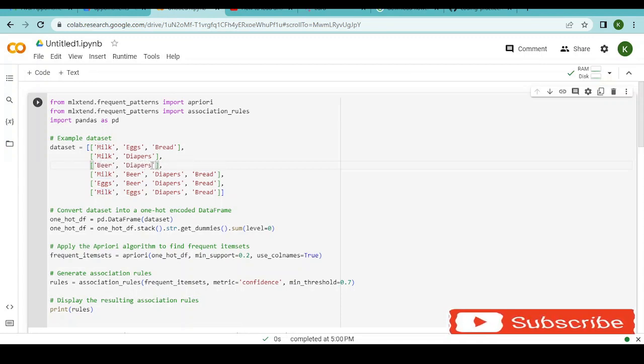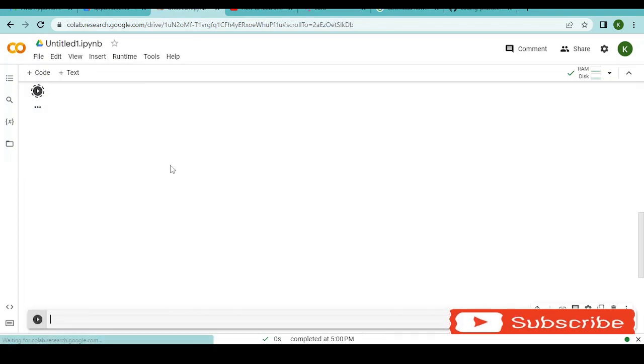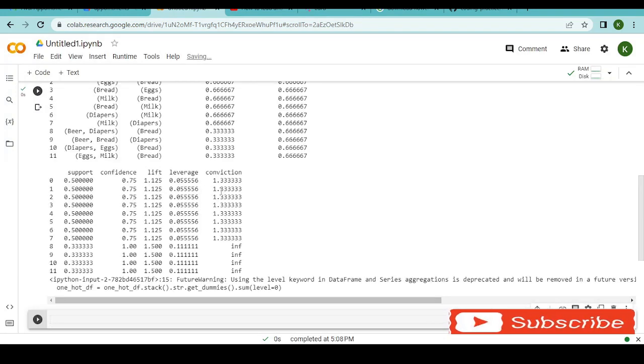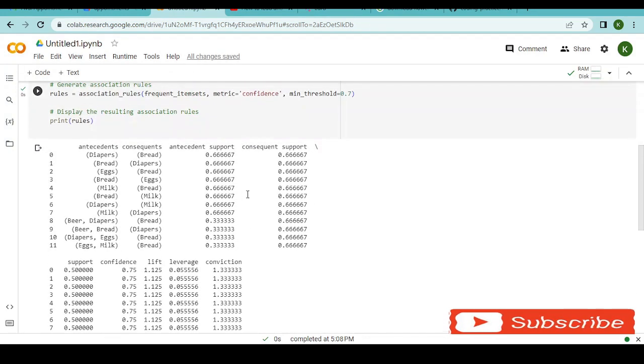And now instead of talking about beer and diapers, what if I talk of beer and eggs? Let's just see what will happen. Run it again, generate the association rules. Now you can see the association rules have changed totally. We had initial 25 rules, now we have 11 rules, right?